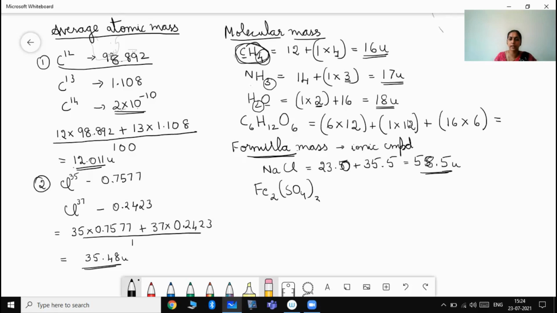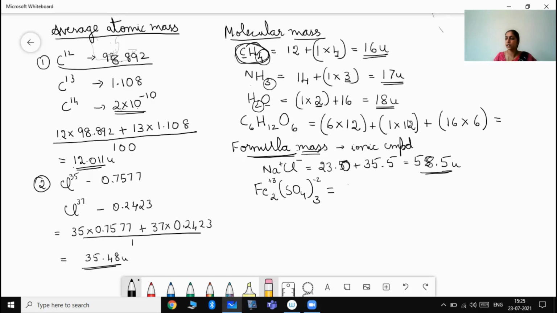Fe2(SO4)3, this is an ionic compound, like Na plus Cl minus, here Fe3 plus and SO4 2 minus, isn't it? We learned in the last class that ionic charges get exchanged, valency values get exchanged. So here the ions involved are Fe3 plus and SO4 2 minus. In such ionic compounds, when we represent mass, we say it as formula mass.